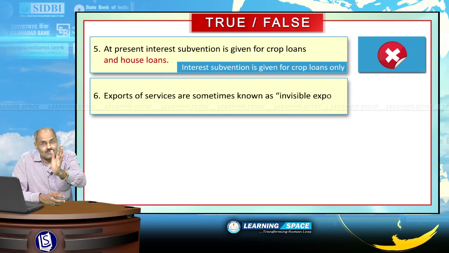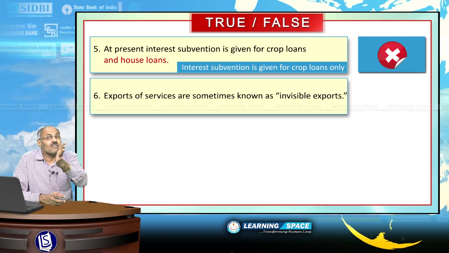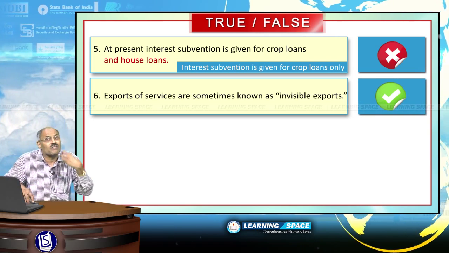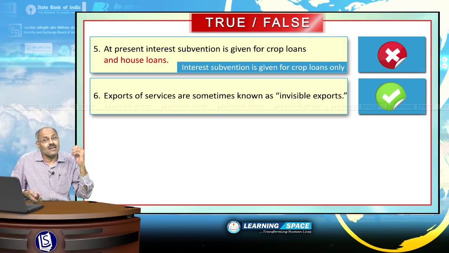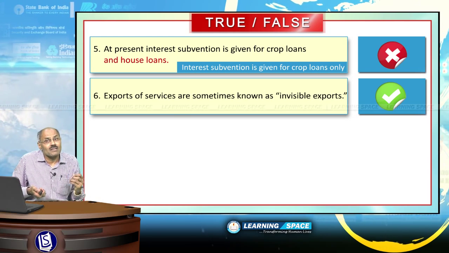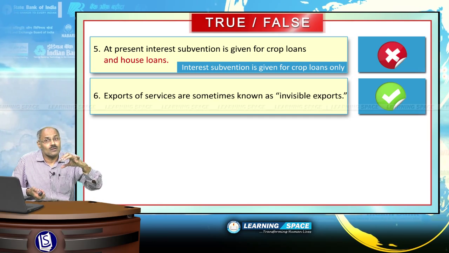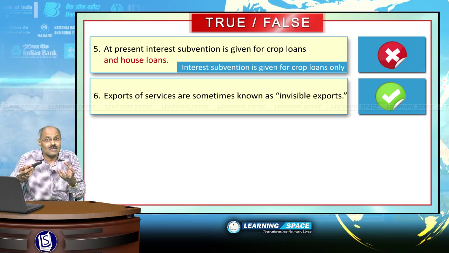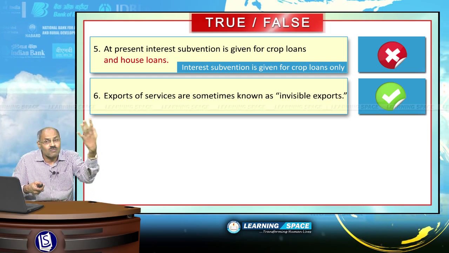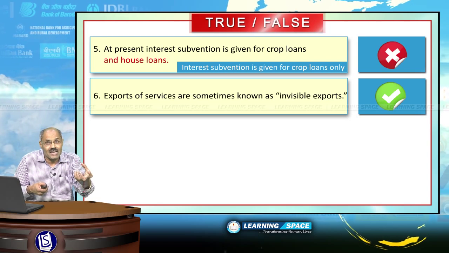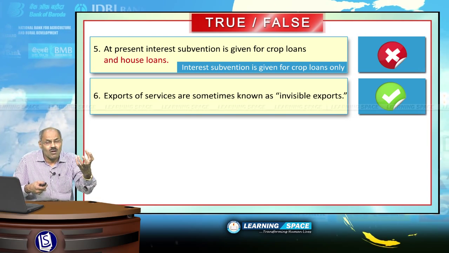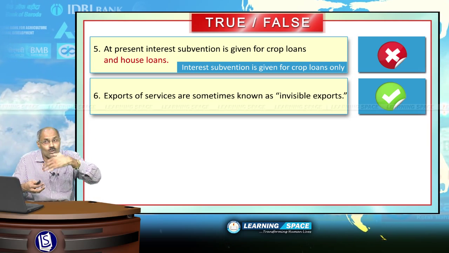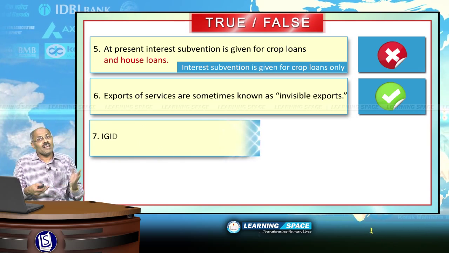Exports of services are sometimes known as invisible exports. Absolutely right sentence. Physical goods exports are visible with the naked eye. If you export this component, you can see something that is being exported, but software exports are not seen with the naked eye. They are not goods physically. That's why they are called invisible exports. The given sentence is right.